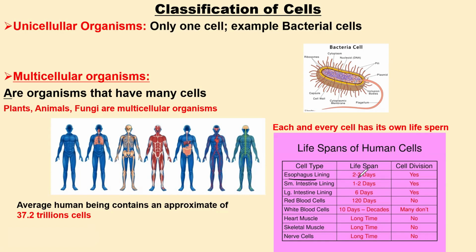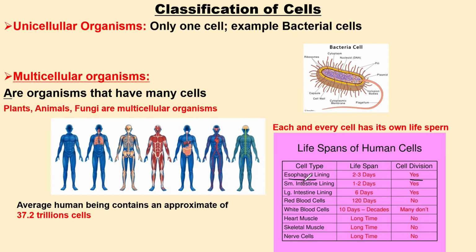So after 2 to 3 days, these cells will die, and then, of course, they will be replaced. That is why here you can see clearly they can undergo cell division. It means that after these 2 to 3 days, the esophagus lining will die, and then the new ones will be generated through cellular division and replace the dead ones.